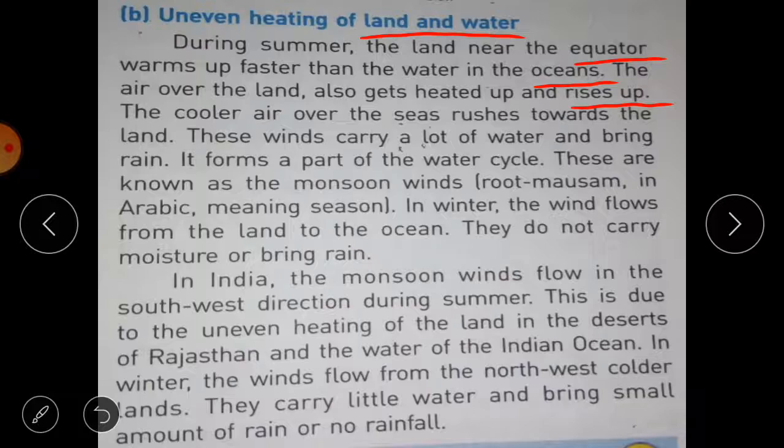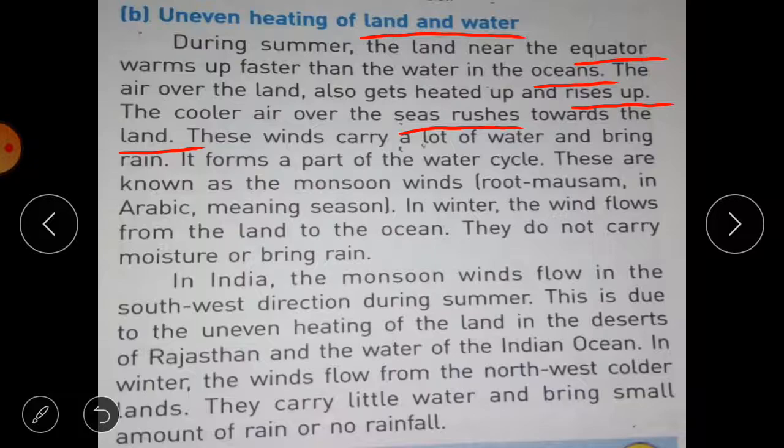The cooler air over these seas rushes towards the land. Okay, these winds carry a lot of water and bring rain, and it forms a part of the water cycle. These are known as monsoon winds, and in this way the monsoon winds are formed. Okay. In Hindi, रुत मतलब it is मौसम. Okay, and in Arabic it means season.